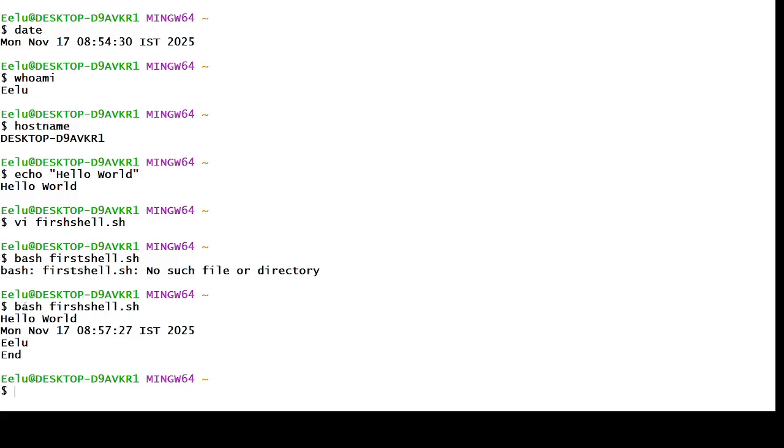Now whatever instructions I passed, hello world, date, who am I, and end of the script, all of these are displayed as they were mentioned in the script. So this is the difference between an interactive shell and a non-interactive shell. I hope you understand, and never forget this difference between interactive and non-interactive.